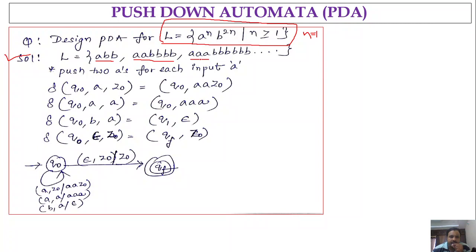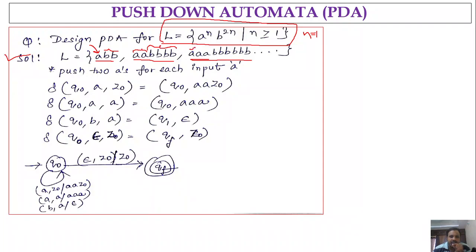If you consider n as 3, you are going to get a cube followed by b power 6. So if you observe this string pattern, you could say that the number of b's is double the number of a's, right? If you get 1 a in a string, then the number of b's will be 2. If you get 2 a's in a string, then you are going to have 4 b's following the a's.